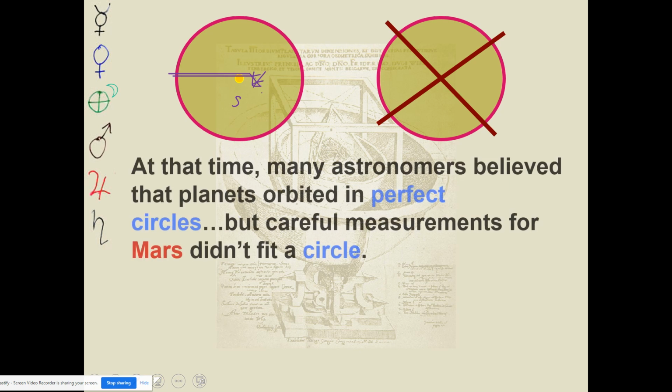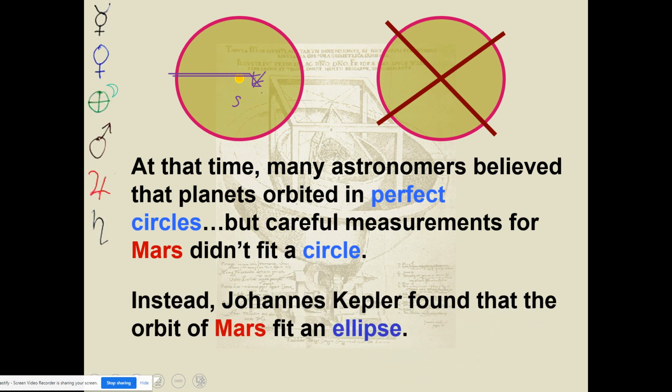In fact, Tycho Brahe, who took all of these precise measurements, when he died, Johannes Kepler got them and was able, through mathematics, to figure out that the path that planets were traveling were not perfect circles. And he basically looked at the path of Mars because that's the data that we had the most information for. And he figured out that instead of traveling in a perfect circle, Mars traveled in a shape that was called an ellipse. Okay, an ellipse is kind of like an elongated circle.